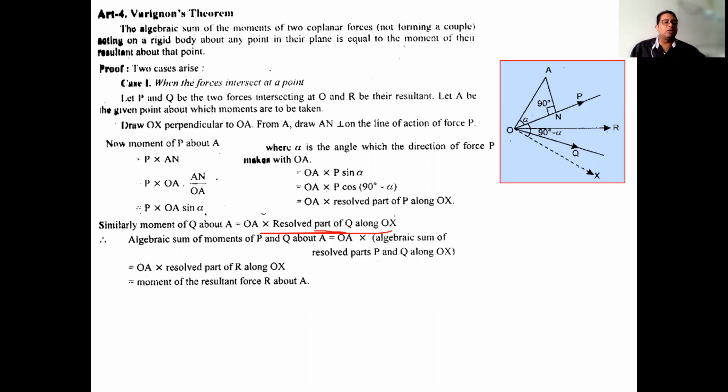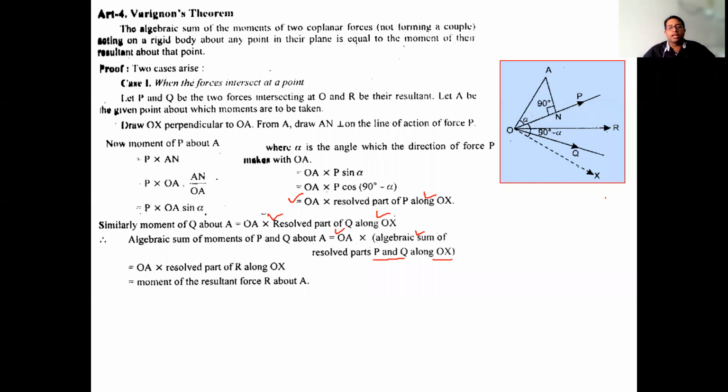So for the moments we have these results. Now to verify Varignon's statement, we have to do their algebraic sum. That means I have to make a sum of this finding and this finding. We have to sum both of these. When you sum both of these, OA becomes common. You will get in the bracket the algebraic sum of resolved parts of P and Q along OX. So the resolved part of P along OX plus the resolved part of Q along OX, I have written as the algebraic sum of resolved parts of P and Q along OX.